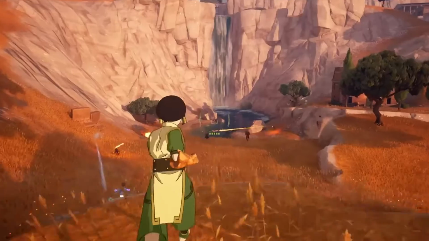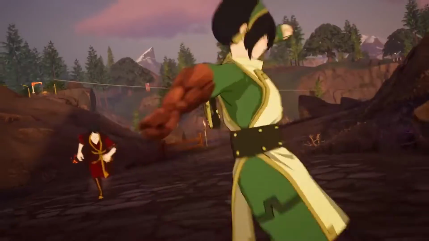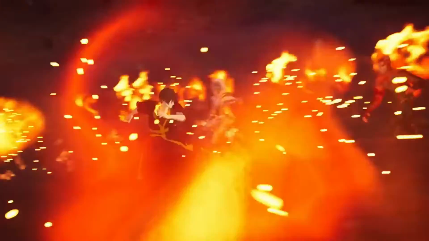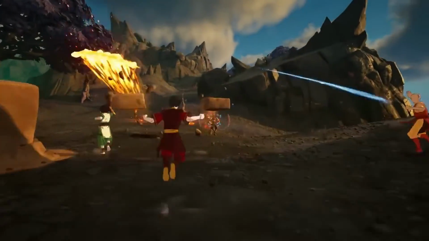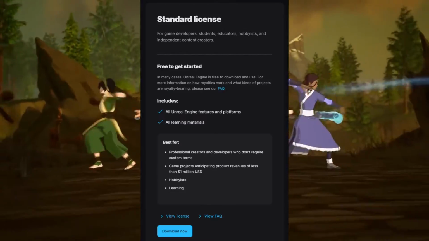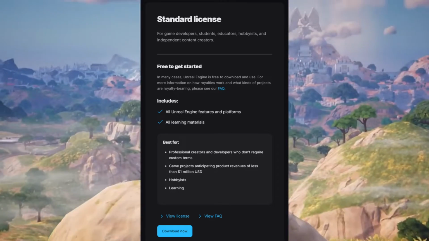Another advantage is its high stability compared to Unity, since there's a huge company behind it, and it's not their only source of income. Unreal Engine is free for projects earning less than $1 million.